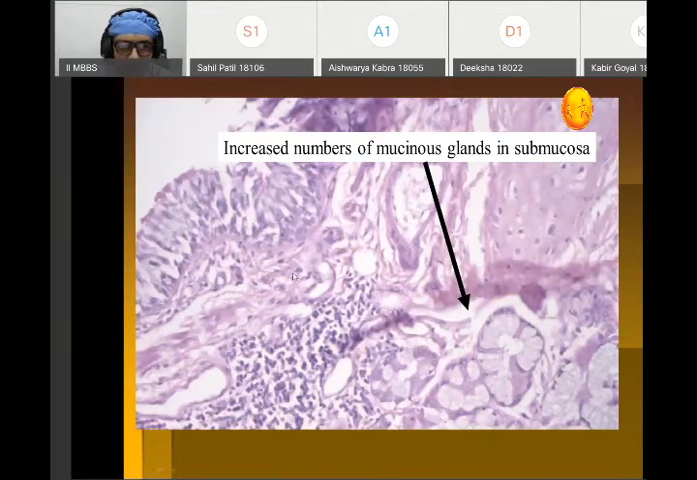Now, in this diagram, you can see there is ulceration, there is damage to the lining epithelium, there is increase in submucosal glands. You can see the number of submucosal glands are increased, and there are focal areas of inflammatory cell infiltrate. So these are some of the features that are seen on histology.